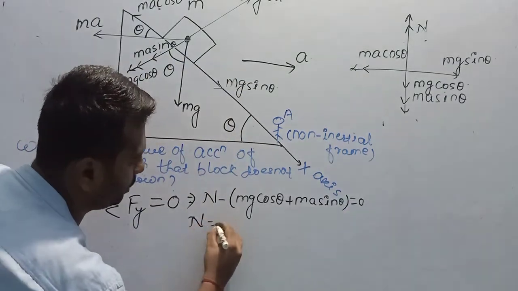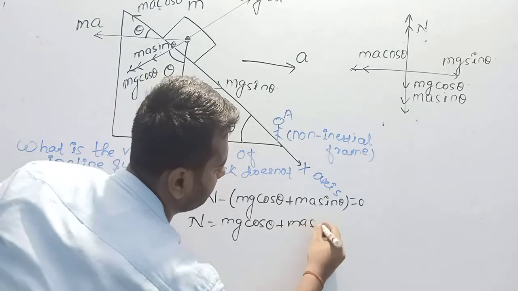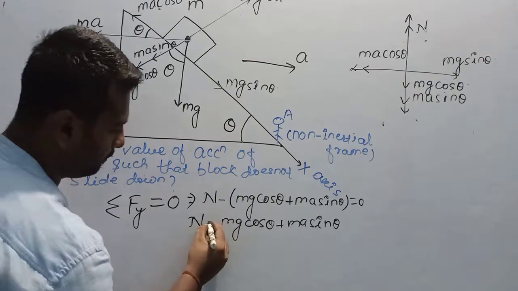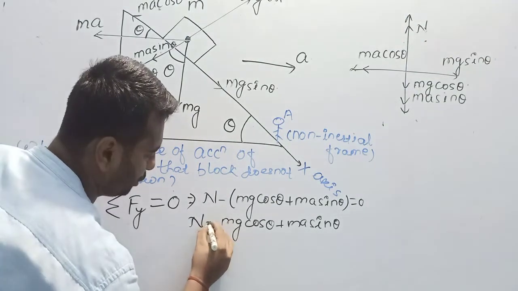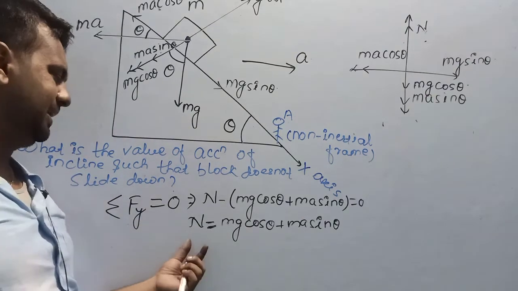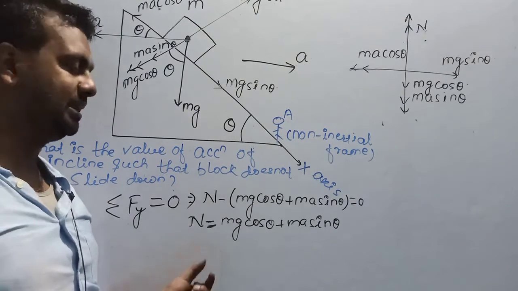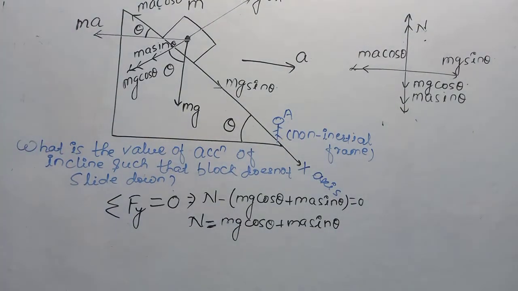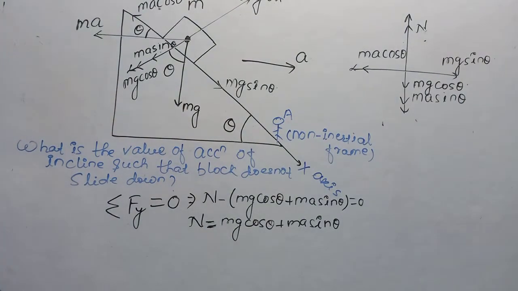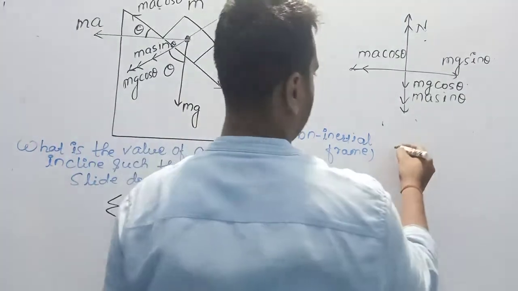So normal is equal to mg cos theta plus ma sin theta. But since in the question there is no friction force, we do not need the normal. Normal is used for finding the friction, because the formula of frictional force is mu, the coefficient of friction, into normal. Okay, I am going to write the force equation.